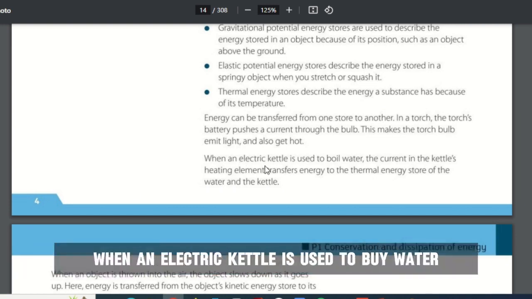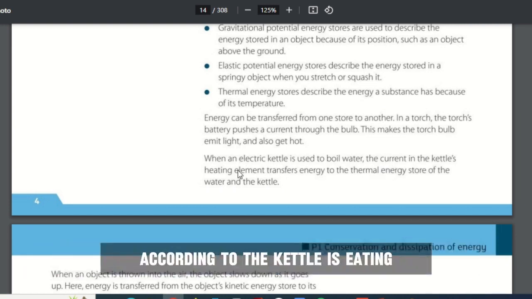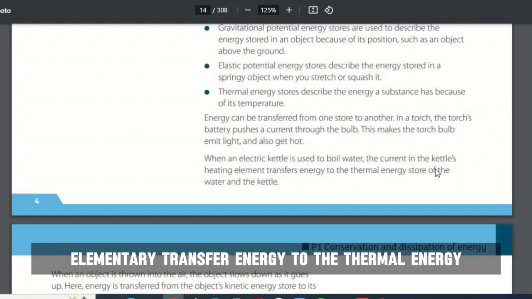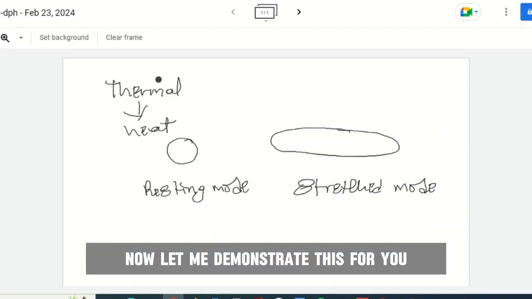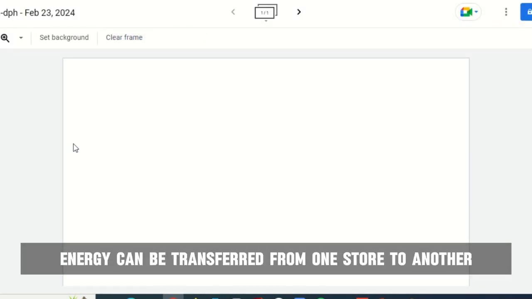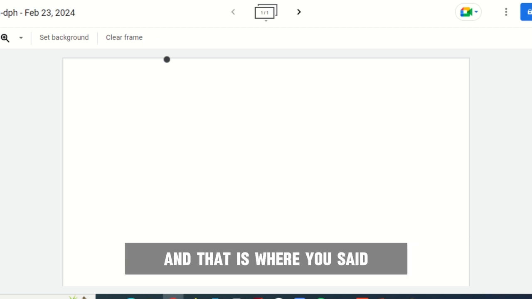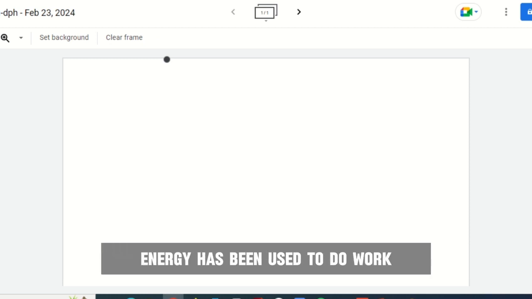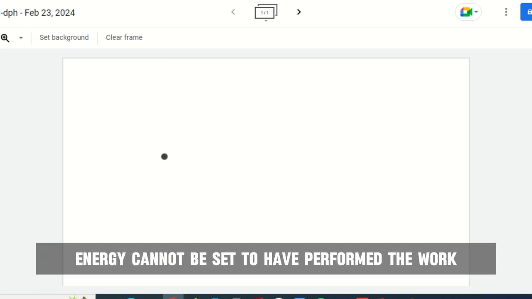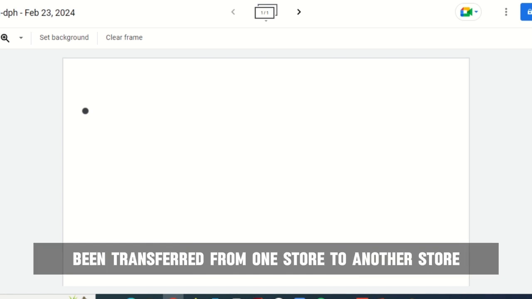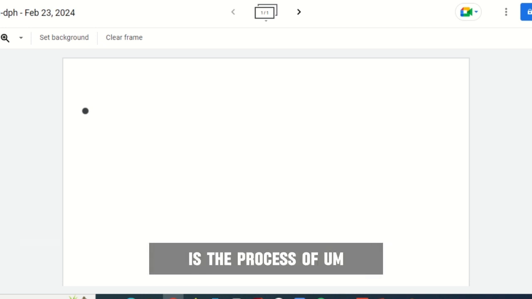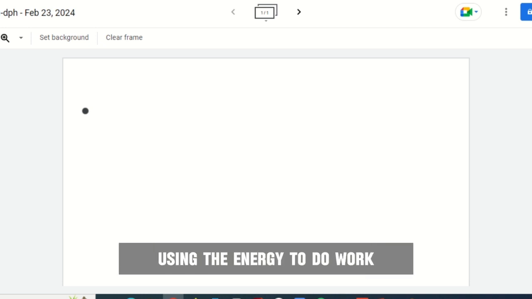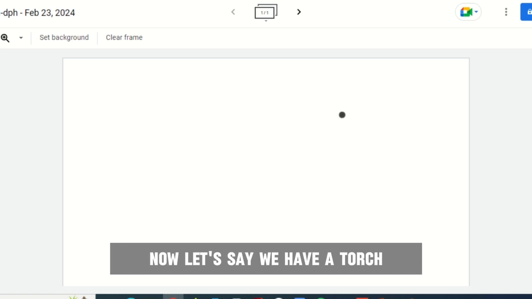Now, it also says when an electric kettle is used to boil water, the current in the kettle's heating element transfers energy to the thermal energy store of the water and the kettle. Now, let me demonstrate this for you. Energy can be transferred from one store to another, and that is when you say energy has been used to do work. Energy cannot be said to have performed the work until it is being transferred from one store to another store. So the process of transferring energy from one store to another store is the process of using the energy to do work.